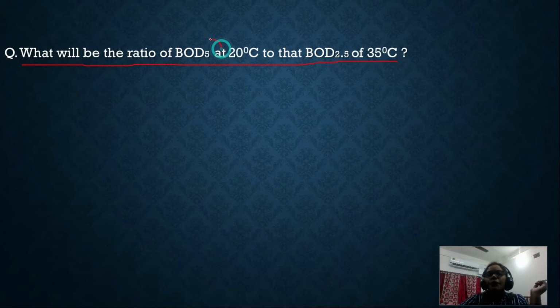That means one BOD we have measured after 5 days, and another BOD we have measured after 2.5 days. Whatever BOD we have measured after 5 days, that is at 20 degrees centigrade, and whatever BOD we have measured after 2.5 days, that is at 35 degrees centigrade. So these two ratio that you have to determine. Now let's check how we can solve this problem.